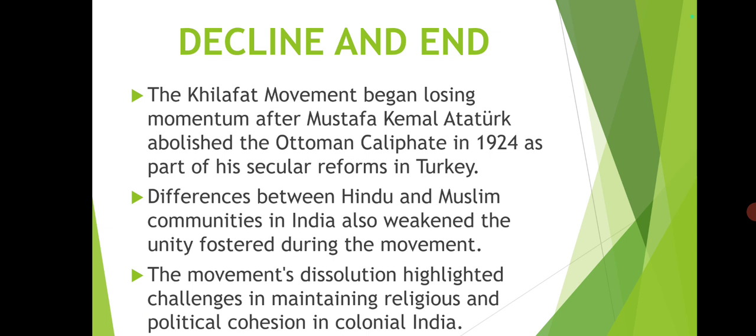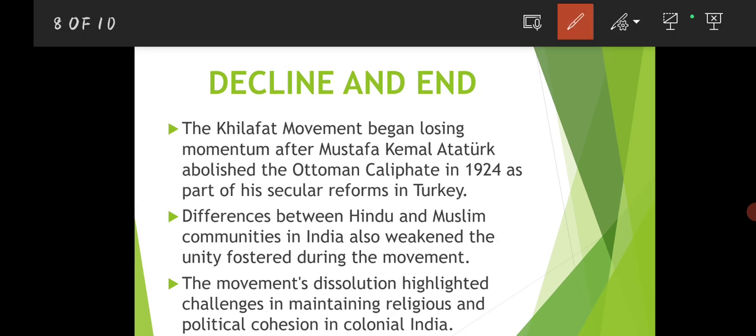But the Khilafat movement began losing momentum after Mustafa Kemal Atatürk abolished the Ottoman Caliphate in 1924. In 1924, he introduced his secular reforms in Turkey, and under those reforms he abolished the Ottoman Caliphate. It means there was no Sultan or Caliph; he was stripped of his power by Mustafa Kemal Atatürk.